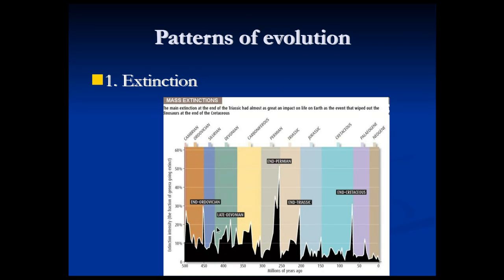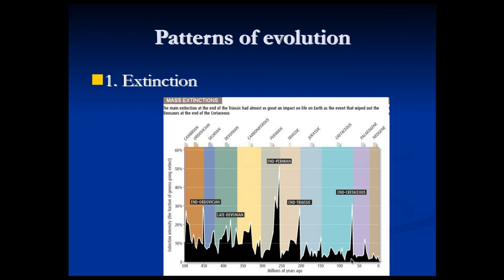However, there have been some times throughout prehistory where this rate of extinction has spiked, and we call these mass extinctions. The one that's most commonly talked about is this one at the end of the Cretaceous that killed off the dinosaurs. It also killed off many, many other species. You can see that the rate of extinction was very low for hundreds of millions of years until about 65 million years ago.